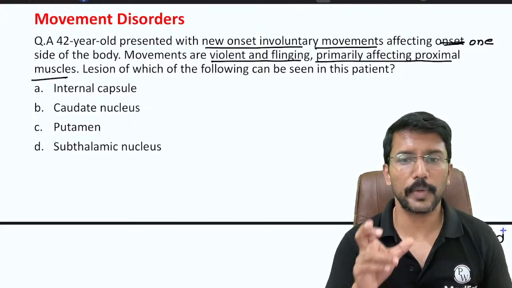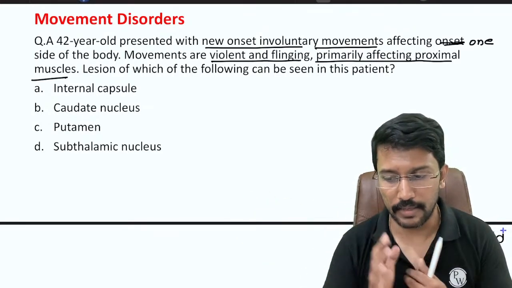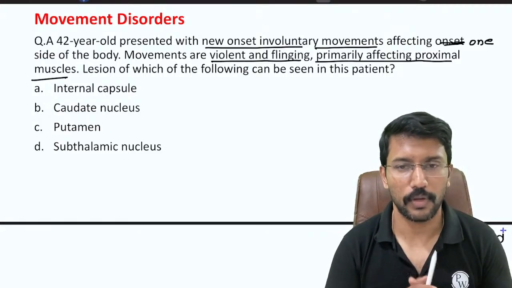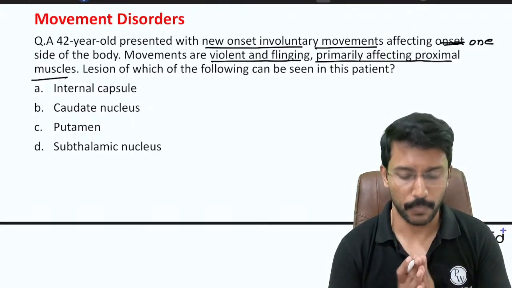The description of the movements holds the key towards the diagnosis. The movements are violent and flinging. Okay, and they are also telling you whether they are affecting the proximal muscles or distal muscles.